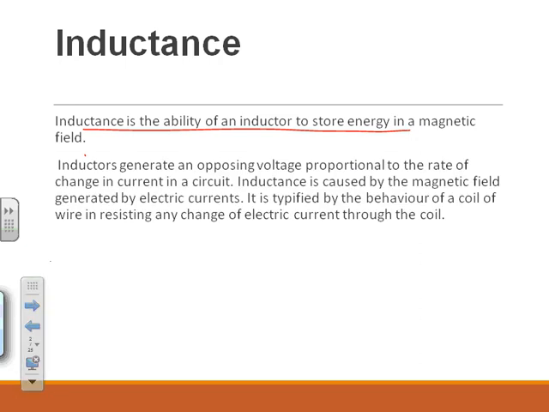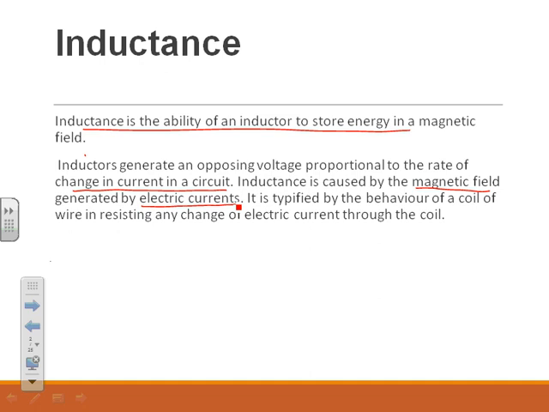Inductors generate an opposing voltage proportional to the rate of change of current in a circuit. That means it will produce an opposing voltage that is proportional to the rate of change of current in a circuit. And inductance is caused by the magnetic field generated by electric current. While current is flowing through a conductor, a magnetic field is generated, and this causes the inductance. It is typified by the behavior of a coil of wire in